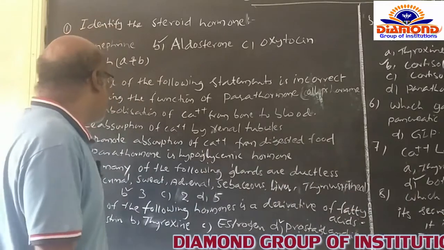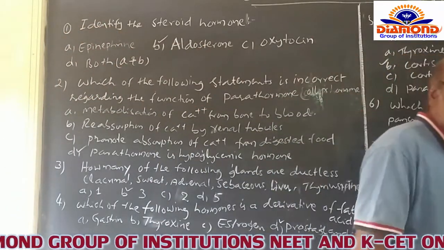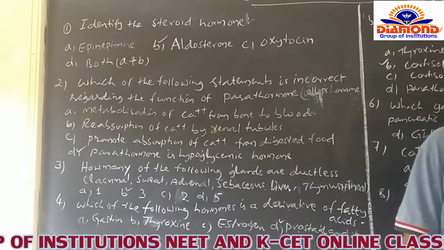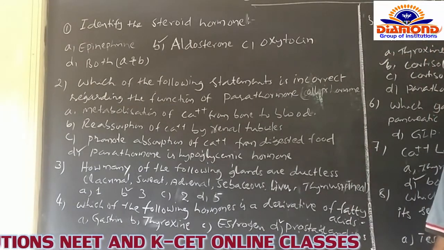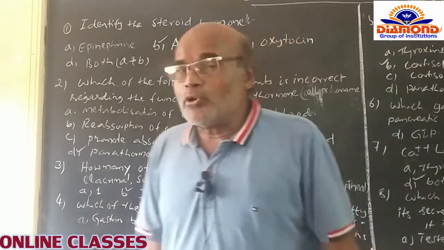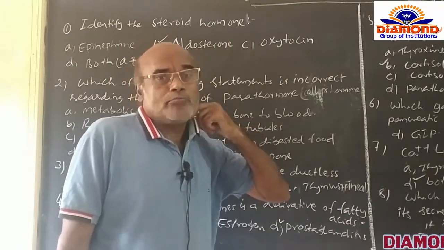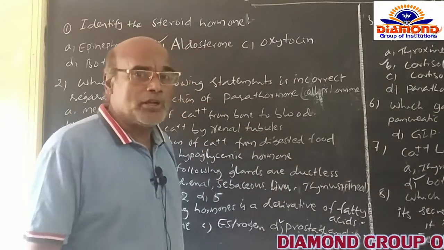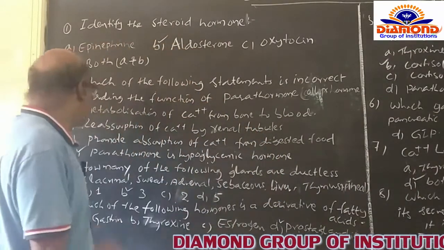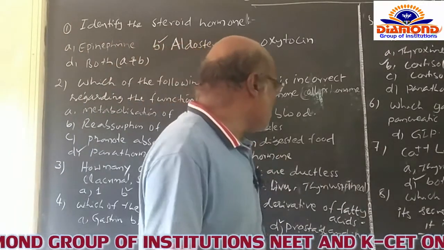And after that, B, the reabsorption of calcium ions by the renal tubules also. Once again, if the calcium ion level decreases in the blood, certainly the hormone of the parathyroid gland stimulates the kidneys to reabsorb the calcium ions into the body. And the third option is to promote absorption of calcium ions from the digested food.